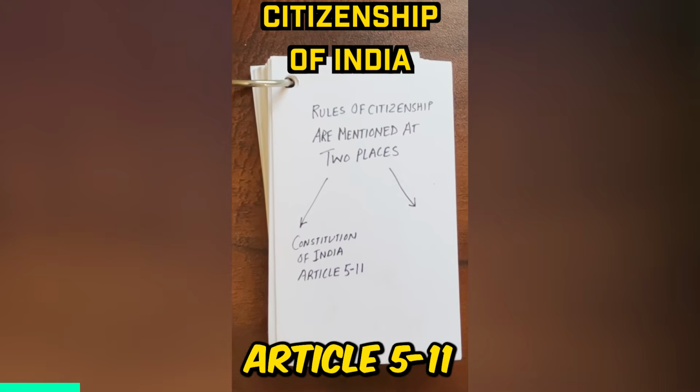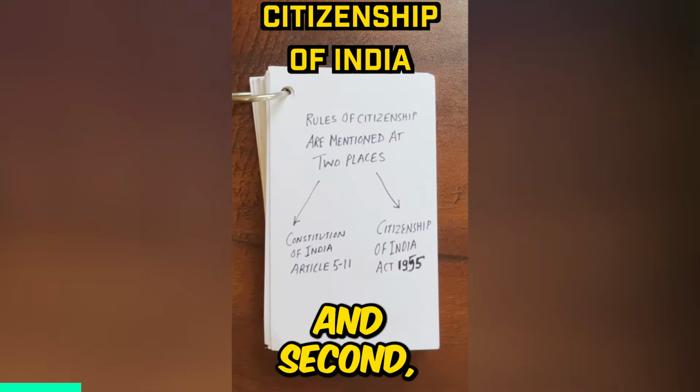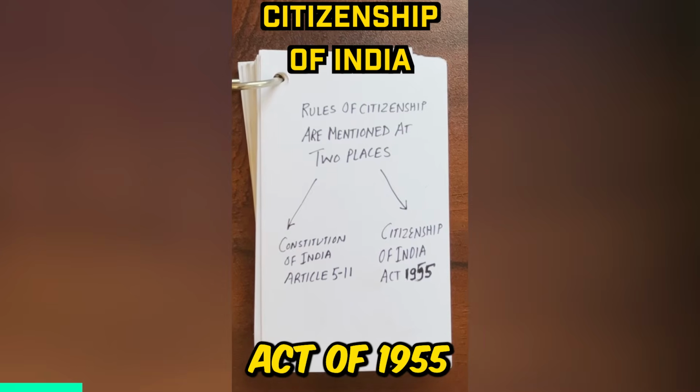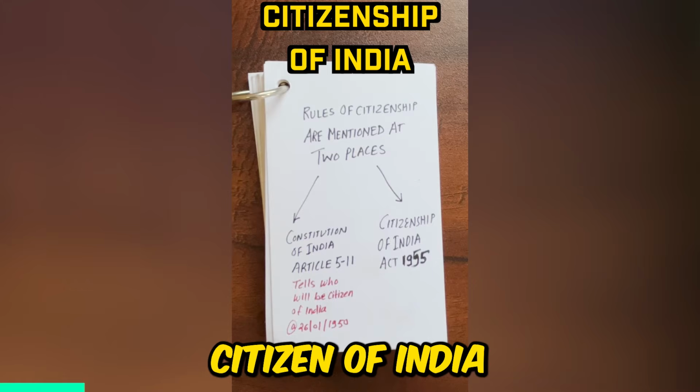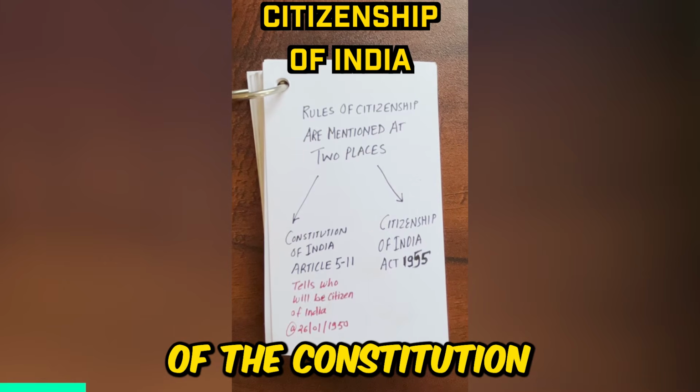First, Article 5 to 11 of the Indian Constitution, and second, under the Citizenship Act of 1955. The first one says, who will be a citizen of India at the time of commencement of the Constitution?